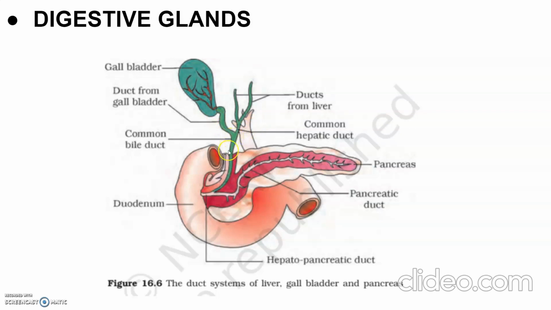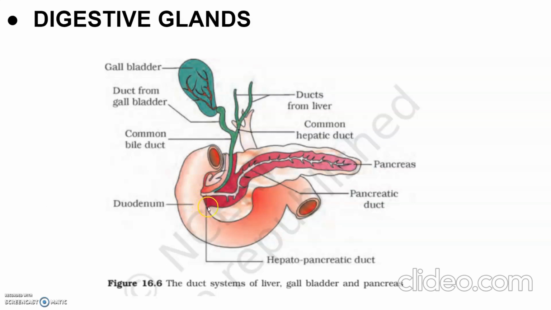forms the common bile duct. So this is the common bile duct. One is coming from the gallbladder, one is coming from the liver, and that forms the common bile duct. The bile duct and the pancreatic duct open into the duodenum. So one duct is coming from the pancreas, one is coming from the liver, and they are opening into the duodenum.